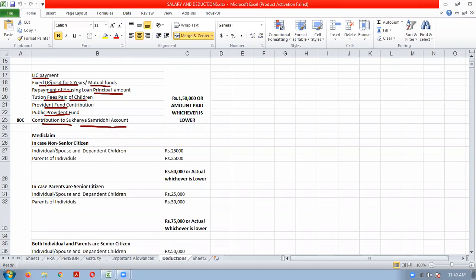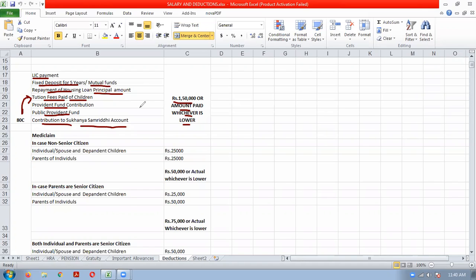These are some of the examples of 80C investments. So if you make investment in these accounts, you will get a deduction up to 1,50,000 or amount paid, whichever is lower.